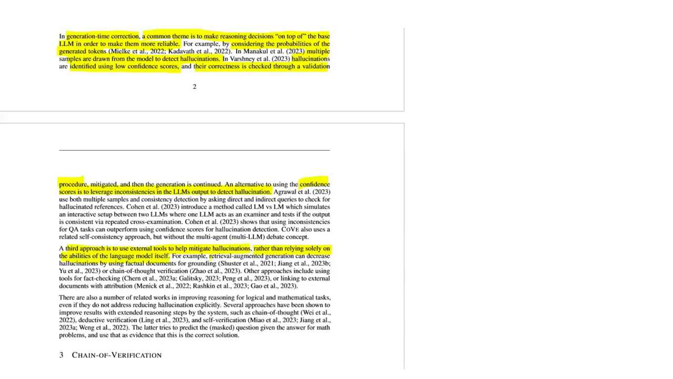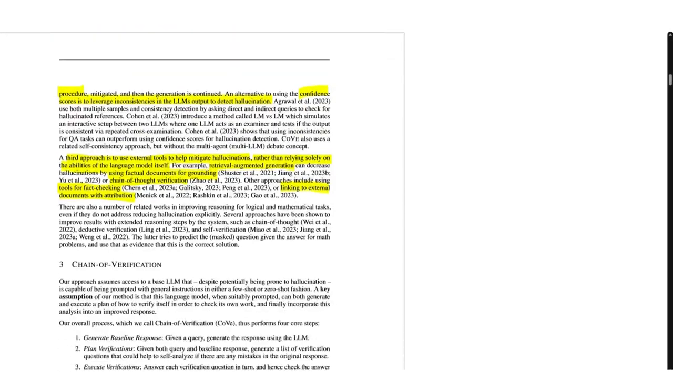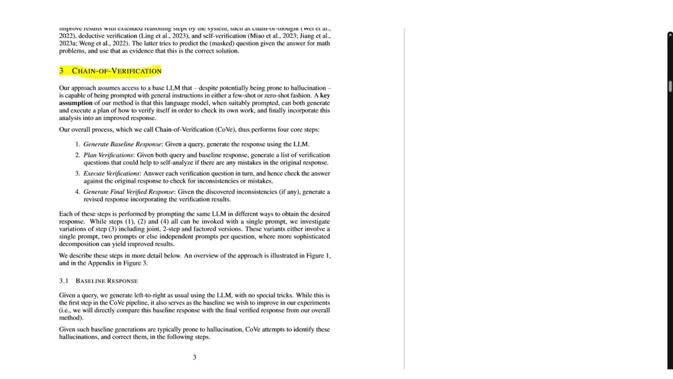And for this one, obviously, is retrieval augmented generation, or RAG in short, where you use factual documents for grounding. Basically, you tell your large language model to generate text, and you condition the generation of the text using a certain document. And your model should not add facts that are not found in that document. Also, you have chain of thought verification. Also, you can use tools for fact checking, and here they enumerate some works that did that, or linking to external documents with attribution. And now, in the next section, they provide more details about chain of verification.